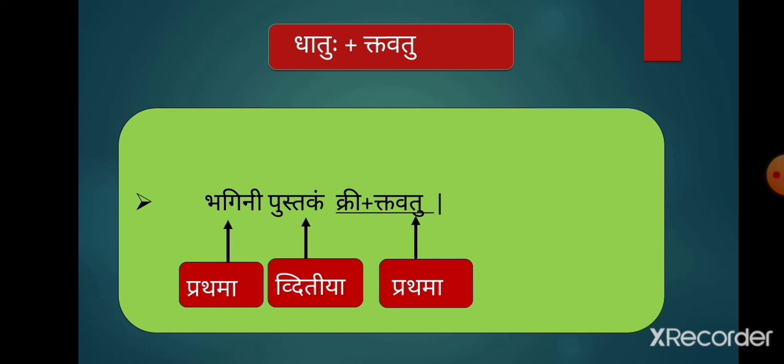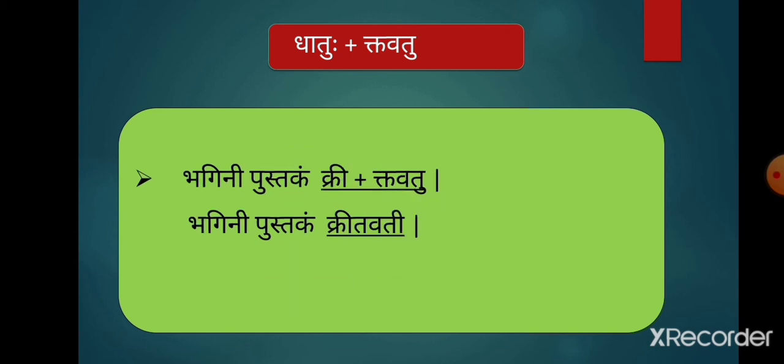The lingam and vachanam of this form will be dependent on the subject, that is bhagini. And thus we get the answer bhagini pustakam kritavati. As the word bhagini is used in strilingam ekavachanam, kritavati is also used in strilingam ekavachanam.